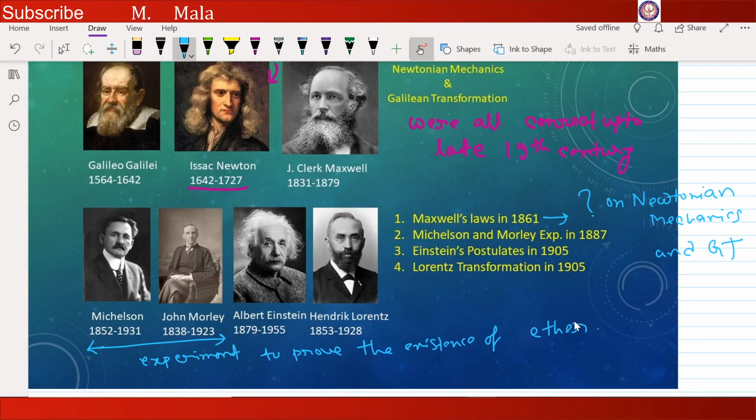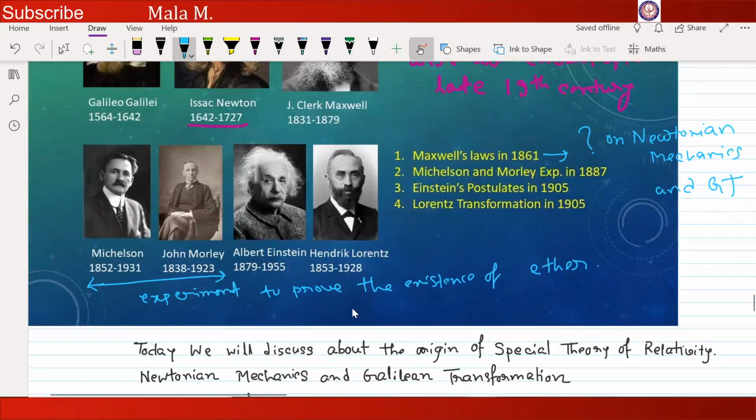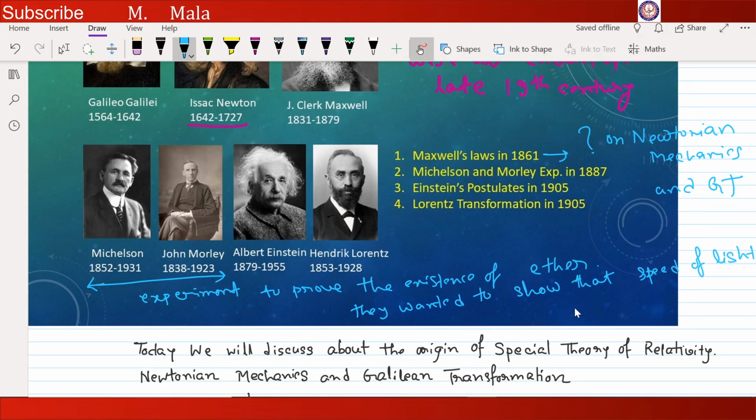So to prove the existence of ether, they wanted to show that speed of light changes with respect to the speed of reference frame. The famous Michelson-Morley experiment in 1887.